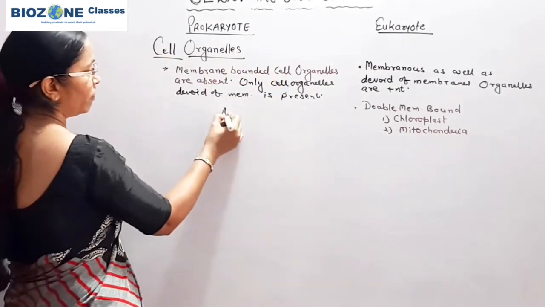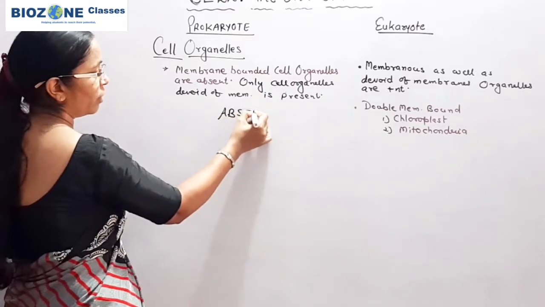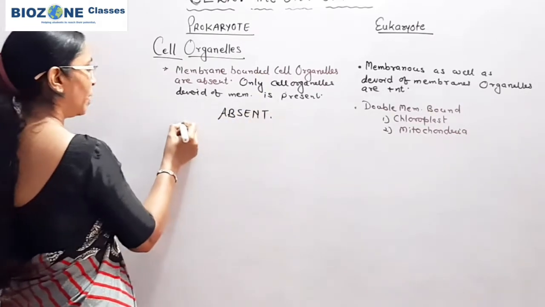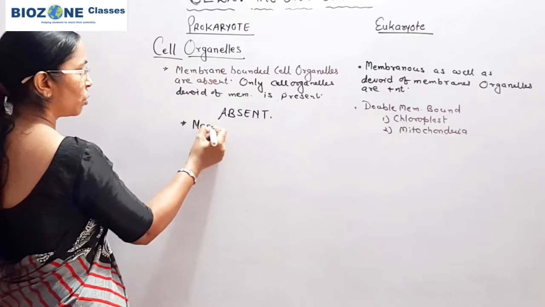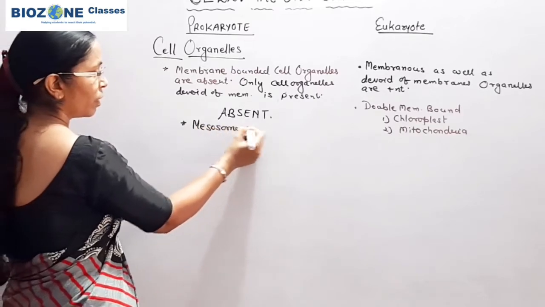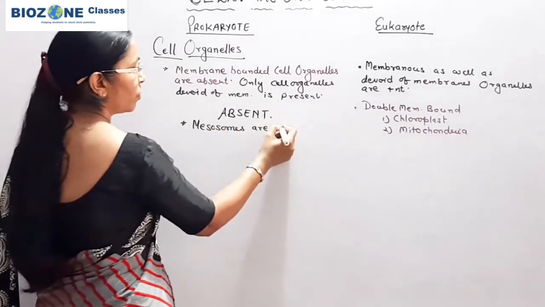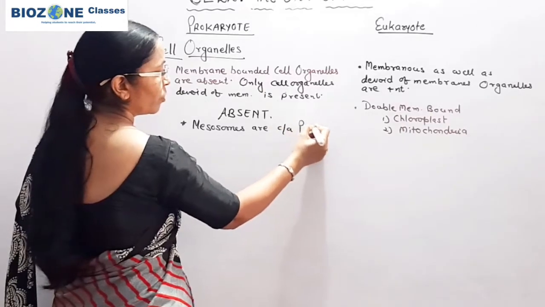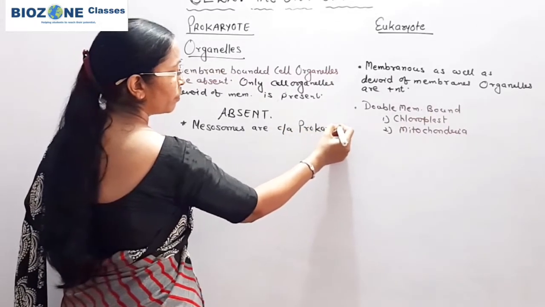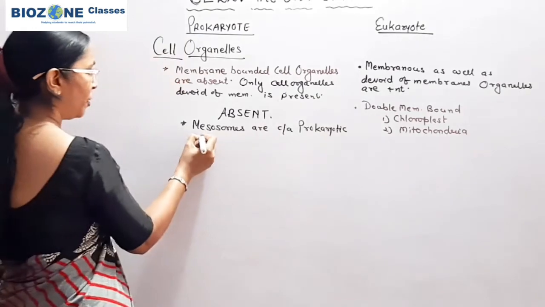So you remember, chloroplast and mitochondria. Here the double membrane bounded cell organelles are absent, but you remember mesosomes are called as prokaryotic mitochondria.